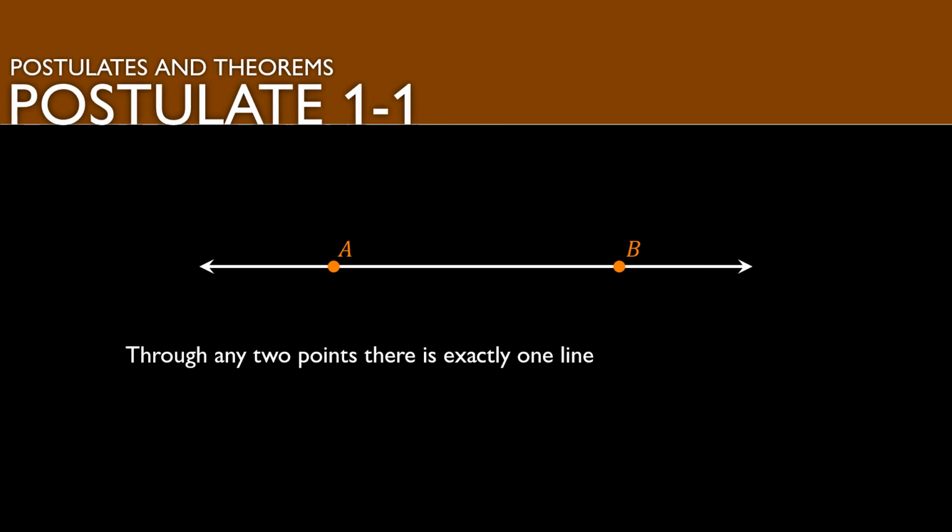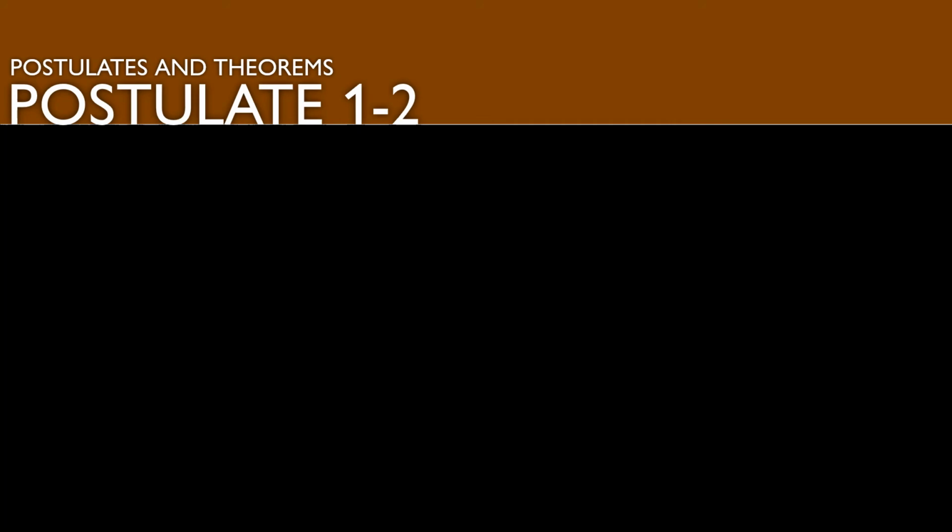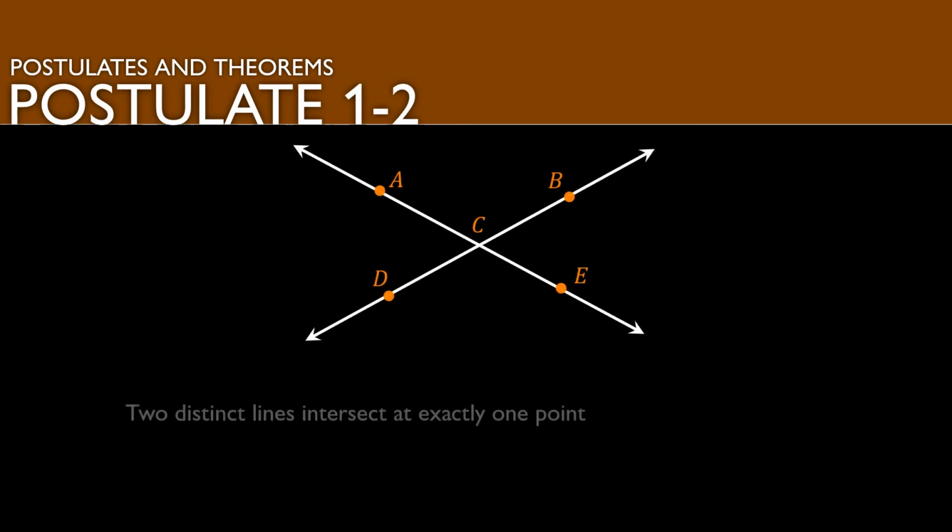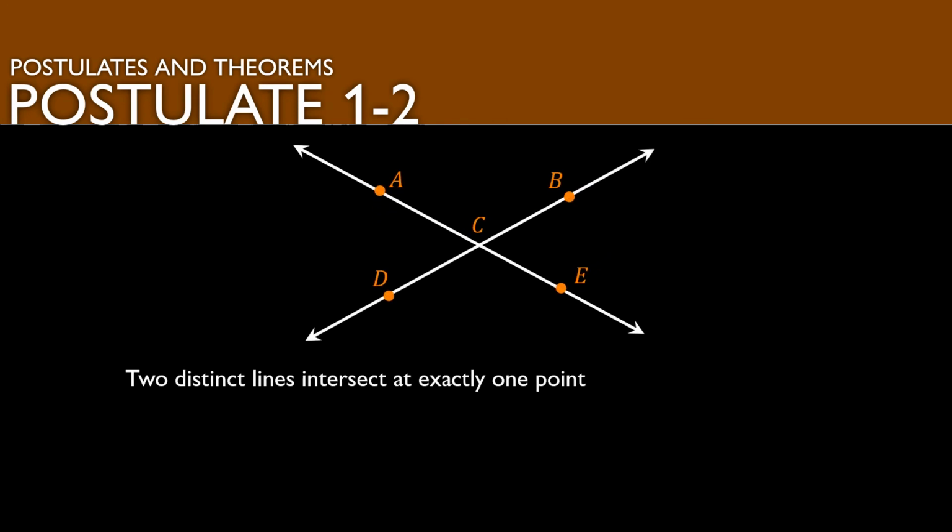That moves us on to postulate number 1-2. And in postulate 1-2, we know that two distinct lines intersect at exactly one point. So on this graph here, you can see that we've got two lines, line BD and line AE. And as long as they are not parallel, and as long as they're not in different planes, then they're going to intersect at exactly one point. So again, that's postulate 1-2.